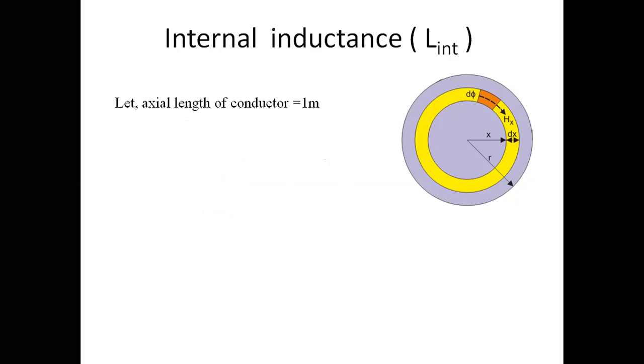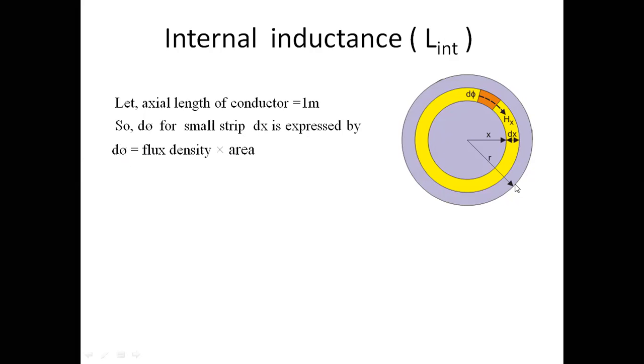In the next part, we are going to discuss how to calculate the total flux linkages. Let the axial length of the conductor be 1 meter, suppose small l is taken as 1 meter. So d phi is for a small strip dx, expressed by d phi equals flux density into area. How do we find the total flux? d phi is the total flux, equal to flux density into area, and this is for a small strip, that is dx.